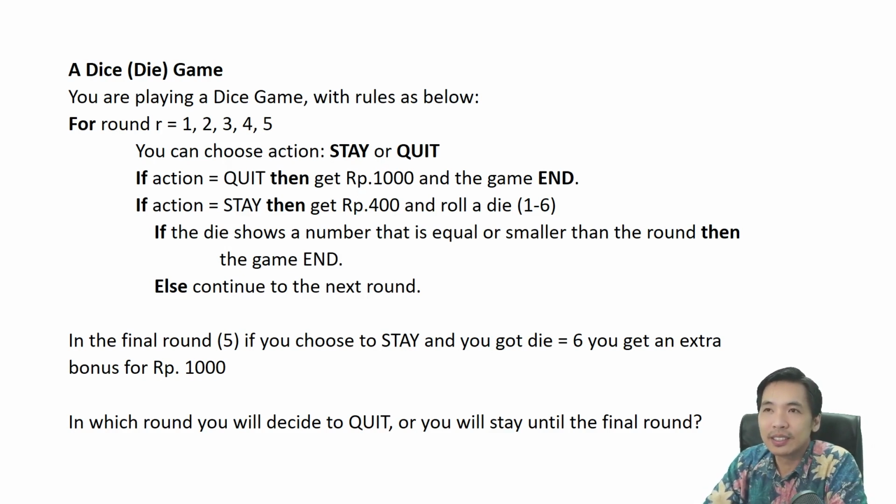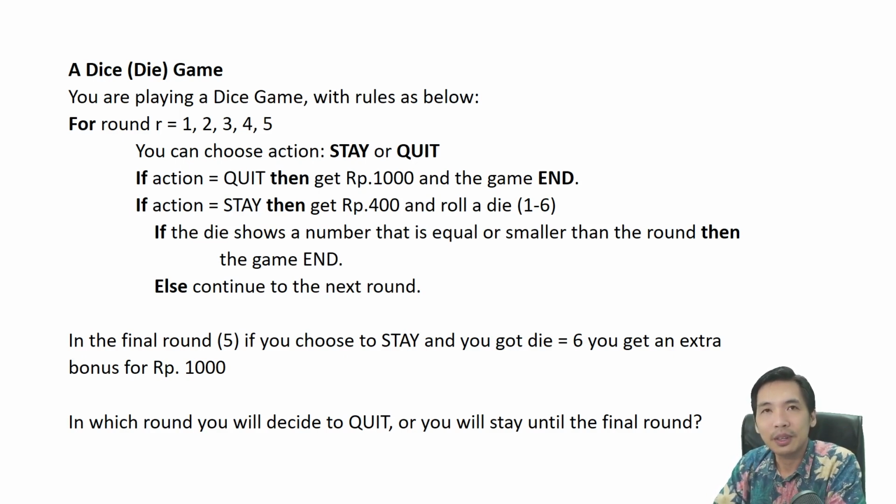So you are facing a dice game, or we should call it a die game because we only use one die, and you have 5 rounds. Your action will be to stay or to quit. If you choose to quit, you will get 1000 rupiah and then the game ends. If you choose to stay, you only get 400 rupiah and then you have to roll a die. If the die shows a number that is equal or smaller than your current round, then the game ends. If not, continue to the next round.